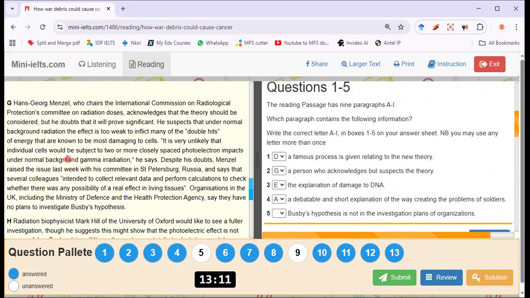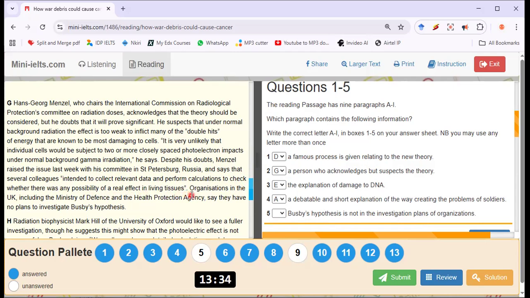So it is very unlikely that the individual cells will be subject to 2 or more closely spaced photoelectron impacts under normal background gamma radiation. Despite his doubts, Menzel raised the issue last week with his committee in St. Petersburg, Russia, and says that several colleagues intend to collect relevant data and perform calculations to check whether there's any possibility of a real effect in living tissues.